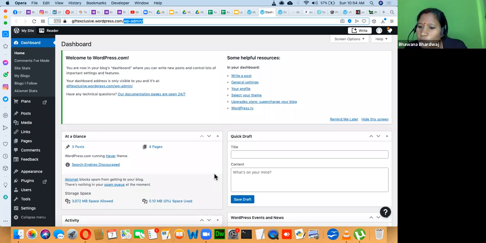Since I have a domain, do I need to host and build the website? If you have a domain name, hosting is the next minimum requirement. Without hosting, your domain is not active, your website is not up and running. So if you have a domain name, yes, definitely you have to buy hosting.